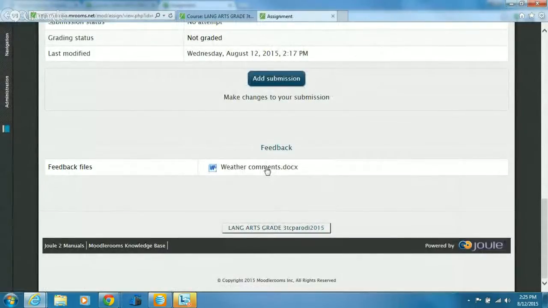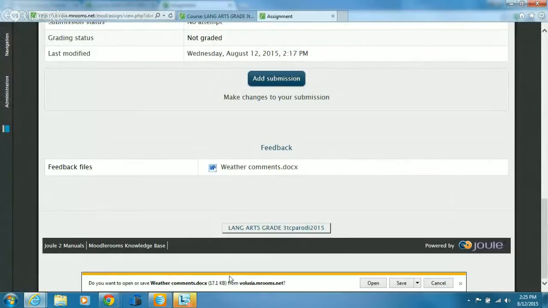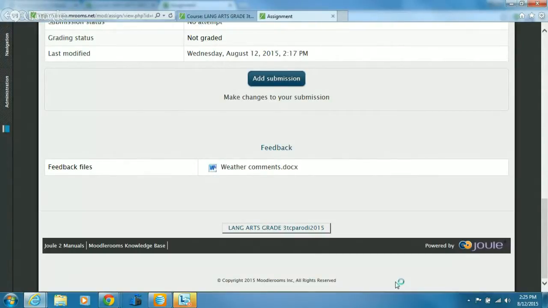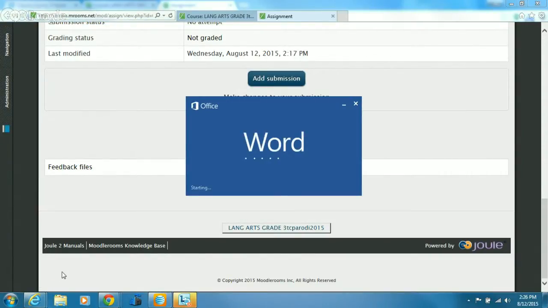Click on them. Do you want to open? This is Internet Explorer, so you say open. And then I think it just pops right open. If you're in Chrome, then it comes down to the very bottom left-hand corner. You want to open the teacher comments and take a look at what the teacher said. If you don't see teacher comments, certainly contact your teacher on day 5 and say, hey, what's going on?